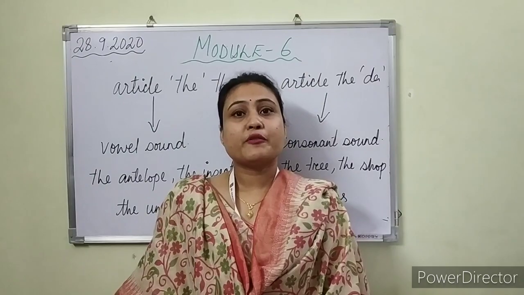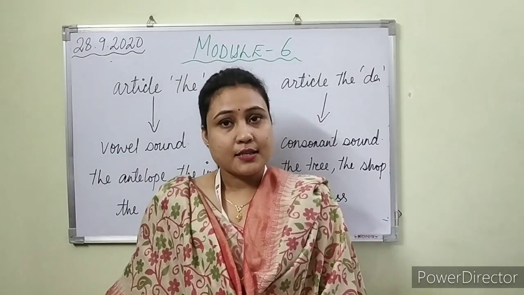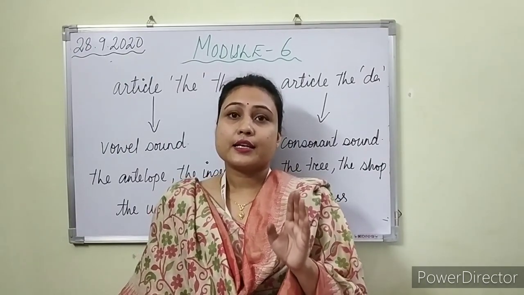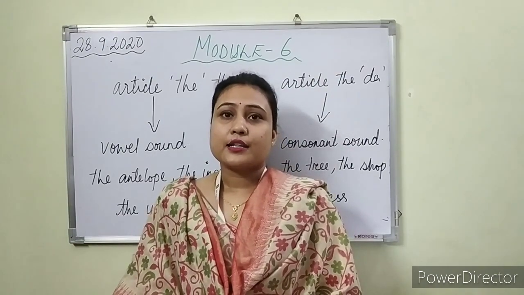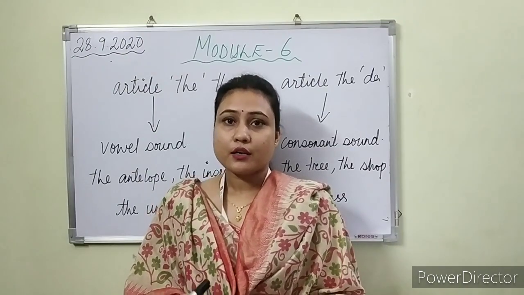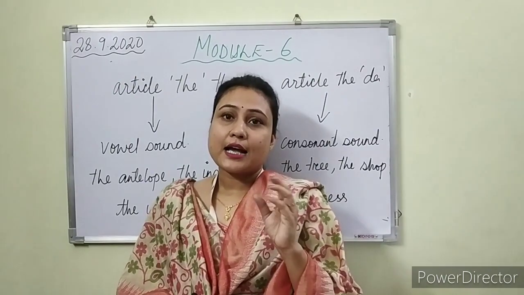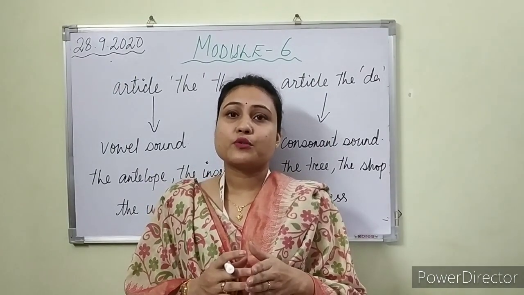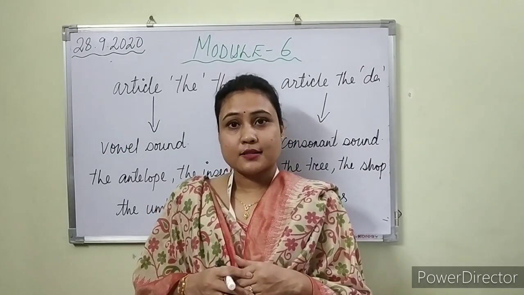Article a is used before a consonant sound and article an is used before a vowel sound. Coming to the definite article, the is used for a definite thing, anything which we have talked about earlier or which is very unique. Also, we have learned about the pronunciation of the: we use "thuh" with a consonant sound and "thee" with a vowel sound.